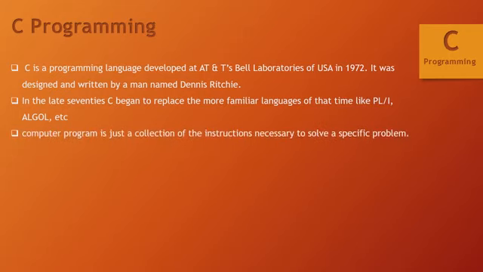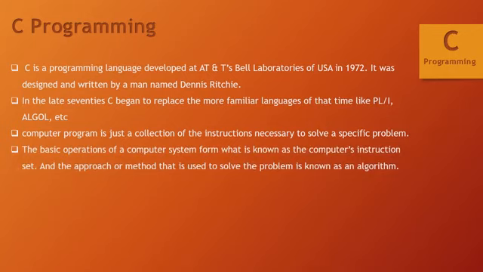A computer program is just a collection of instructions that are necessary to solve any specific problem. So computer programs can be written using this C language.